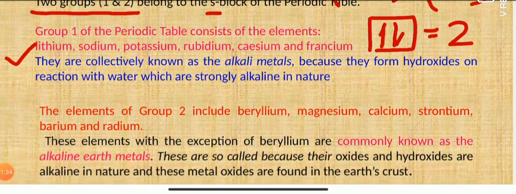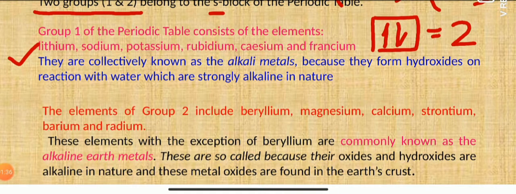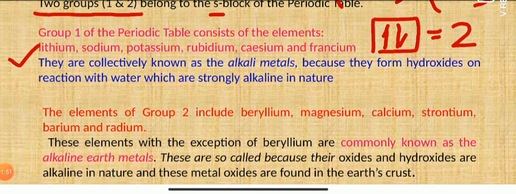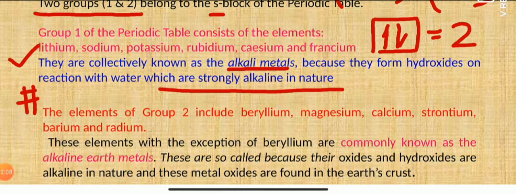Group 1 elements are lithium, sodium, potassium, rubidium, cesium and francium. Collectively, all these group 1 elements are called alkali metals. Now there is one important question from this, a very simple one. Why are group 1 elements collectively known as alkali metals? The answer is because their hydroxides, formed on reaction with water, give a strongly alkaline solution.